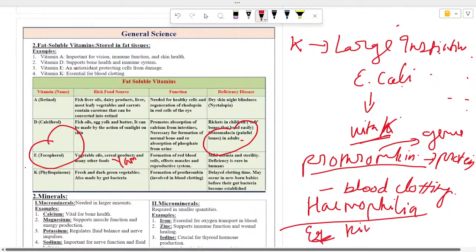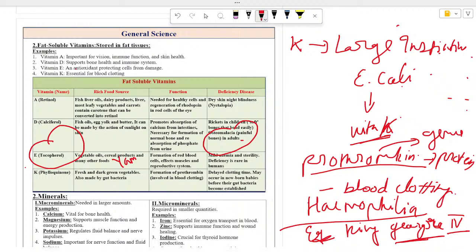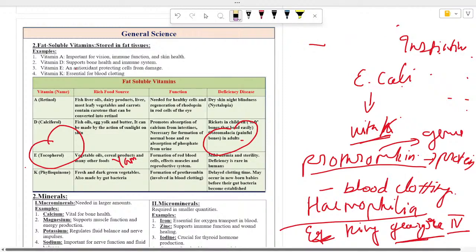King George's family. In King George's family, all the sons were hemophilic. They didn't have this clotting system. Prothrombin was absent, and so even a small wound was very fatal for them.